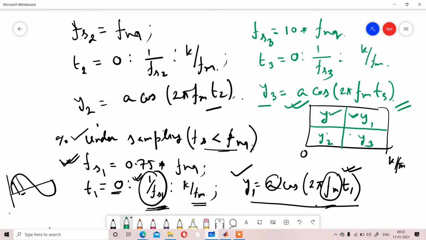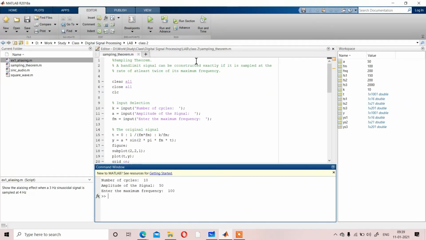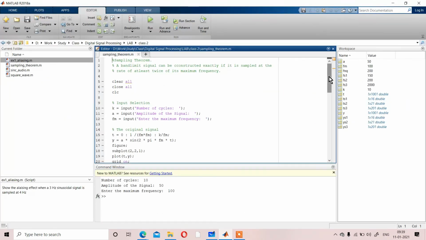Is that clear? Or should I explain anything more here? If you have any question now, you can ask me, or you can go to the code. Is it visible to all of you? So check the code.